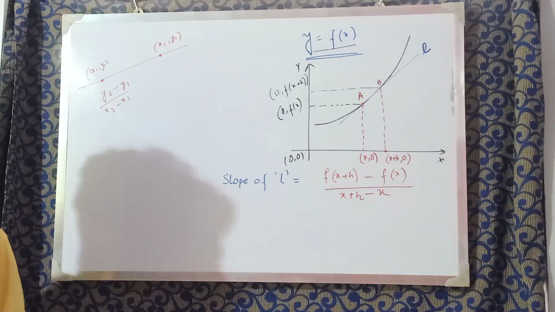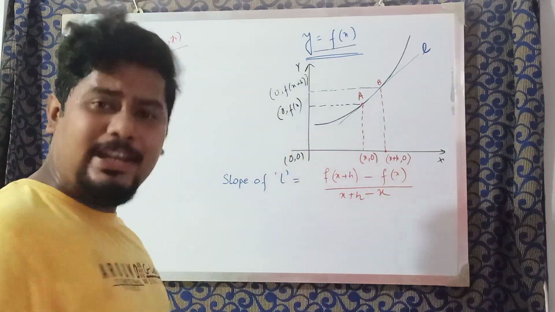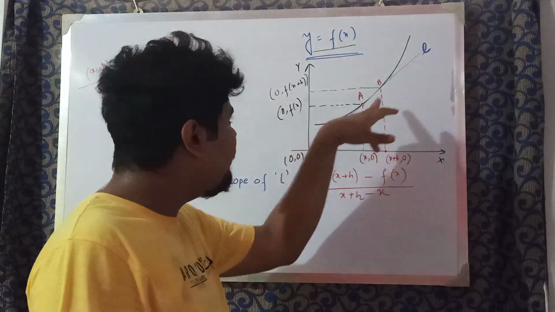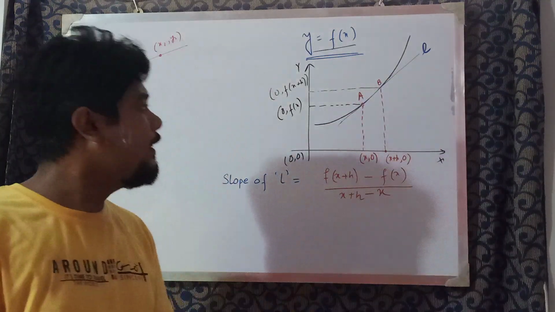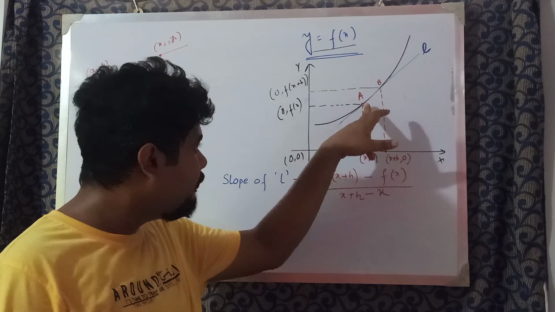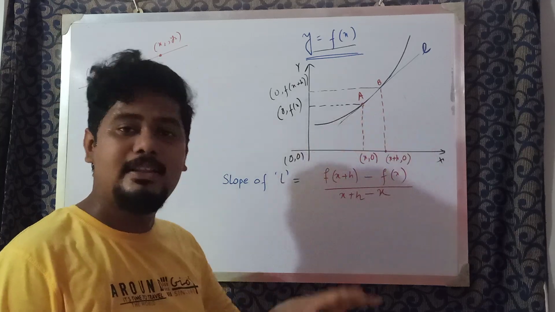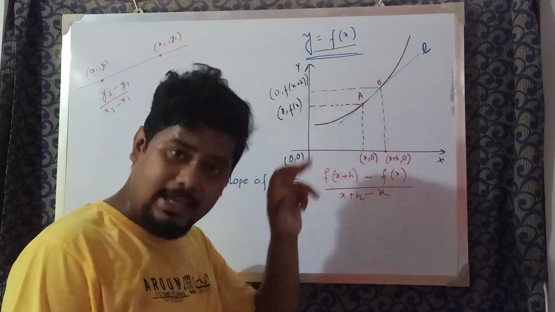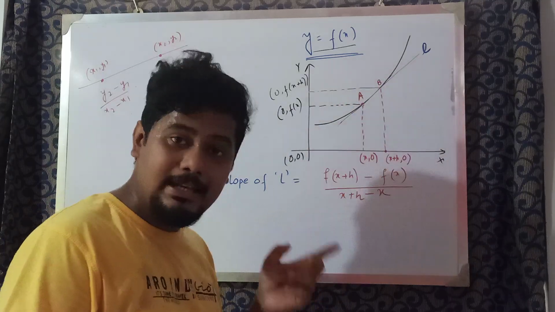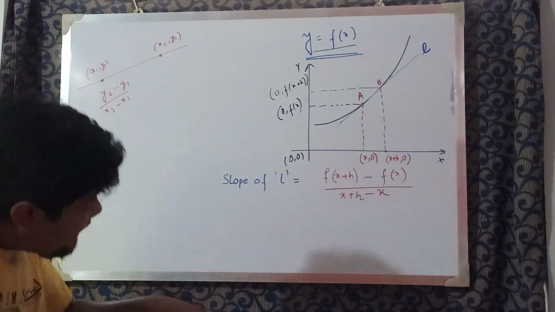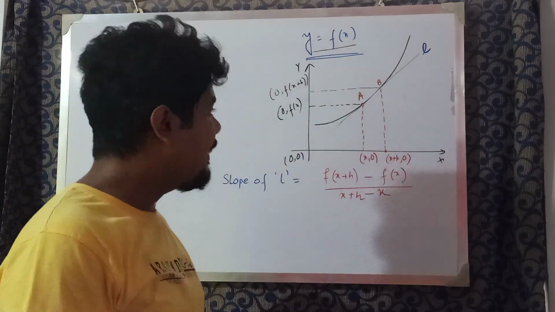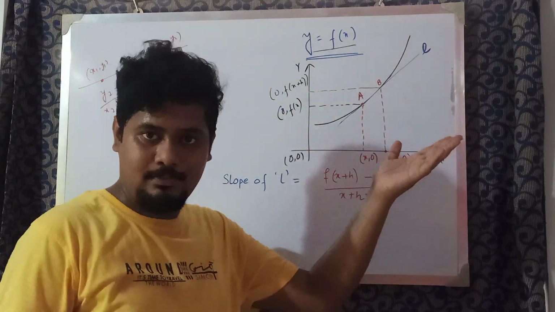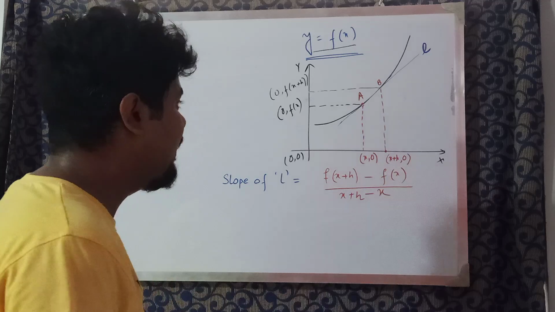Slope of L. Were you told to find the slope of this line L, or were you asked to find the slope at this point of this curve, at the point A? You were told to find the slope at this point A, but you have found the slope of L. It's not true. How can it be made true? Using this formula. Listen to me very carefully.